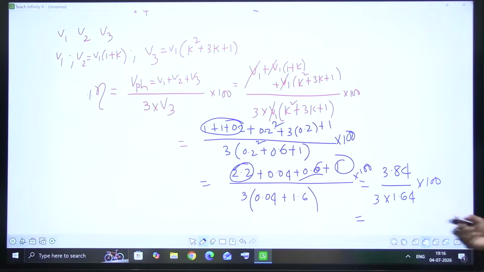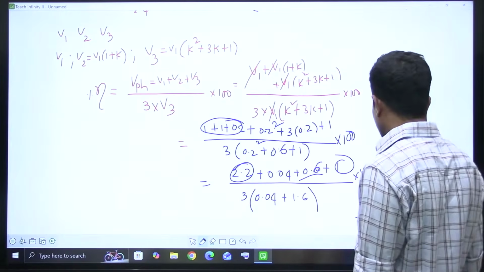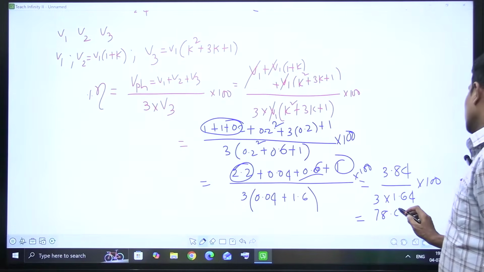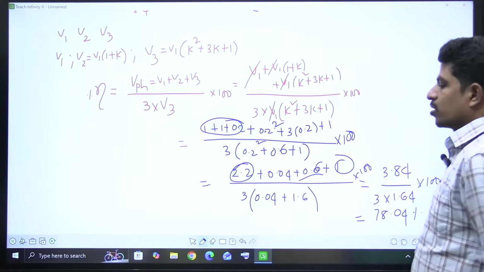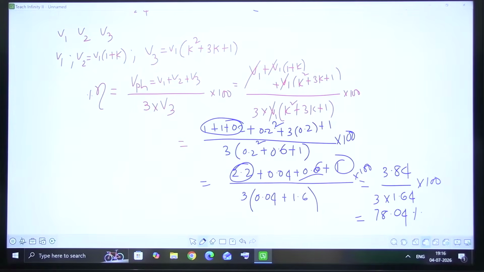Answer is 78%. Yes, I did it with my cell phone calculator. It is 78.04 percentage, right? 78%, right? Simple question. Even with 4 discs you can calculate, but in the examination 4 discs will never be given. In the examination, questions will be a little tricky.